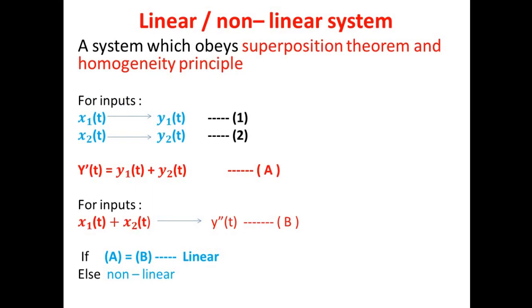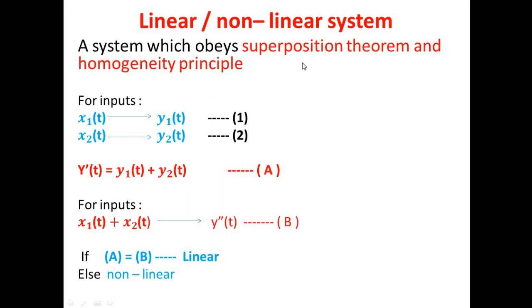Any discrete time system can be linear only if it is going to obey the superposition theorem as well as the homogeneity principle. So if a system satisfies the superposition theorem as well as the homogeneity principle, then that type of discrete time system can be said to be a linear system. It means it is having linearity. We all know the superposition theorem. We have studied that theorem in circuit theory itself, right? So based on that theorem, now we are going to check the linearity and non-linearity of a discrete time system.